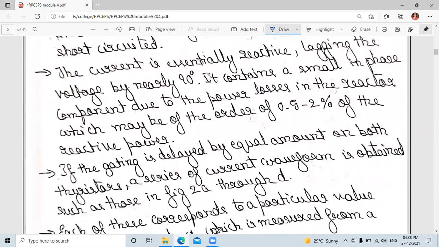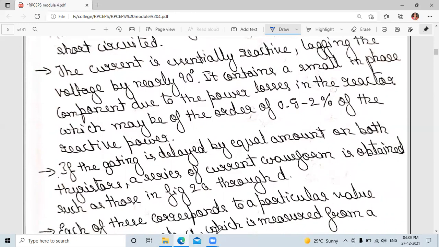If the gating is delayed by an equal amount on both thyristors, then what happens? A series of current waveforms is obtained. That is, if the gating is delayed by an equal amount on both the thyristors, then a series of current waveforms is obtained, such as those in figure 2a.